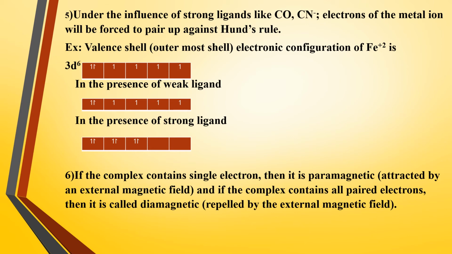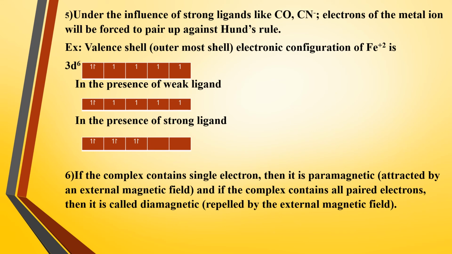Next, point number 6. What is point number 6, students? If the complex contains single electron, then that complex is said to be paramagnetic. Okay. So I think you know about the paramagnetic nature. So if the complex contains a single electron, then it is said to be paramagnetic. What is the meaning of paramagnetic? It is attracted by an external magnetic field. Okay. So when the complex is having single electrons, then it is said to be paramagnetic, which means that it is attracted by an external applied magnetic field.